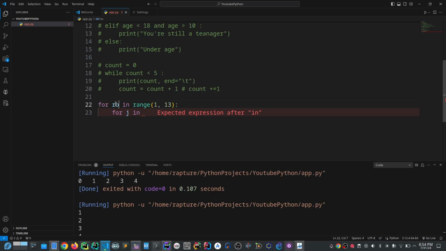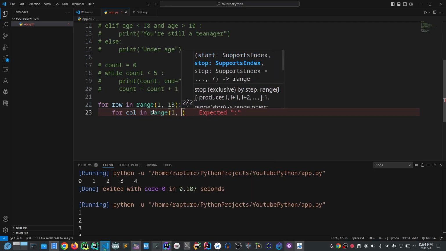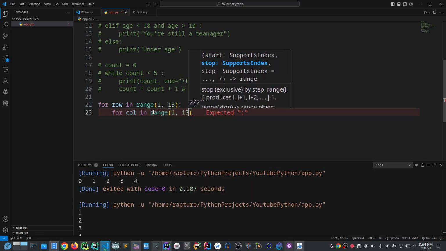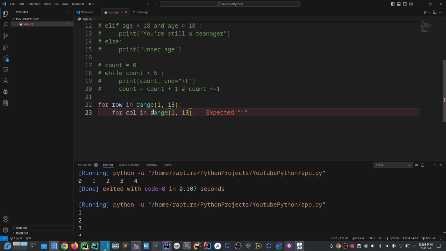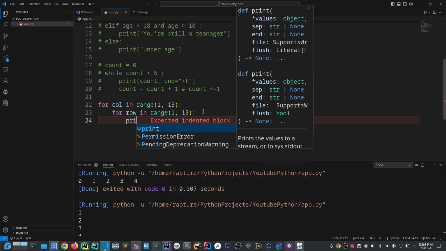Maybe if this is column or row, let's just say column, and in the range of 1 to 13. We can make this the first column here, second column here. You can also say that maybe column and this is row.